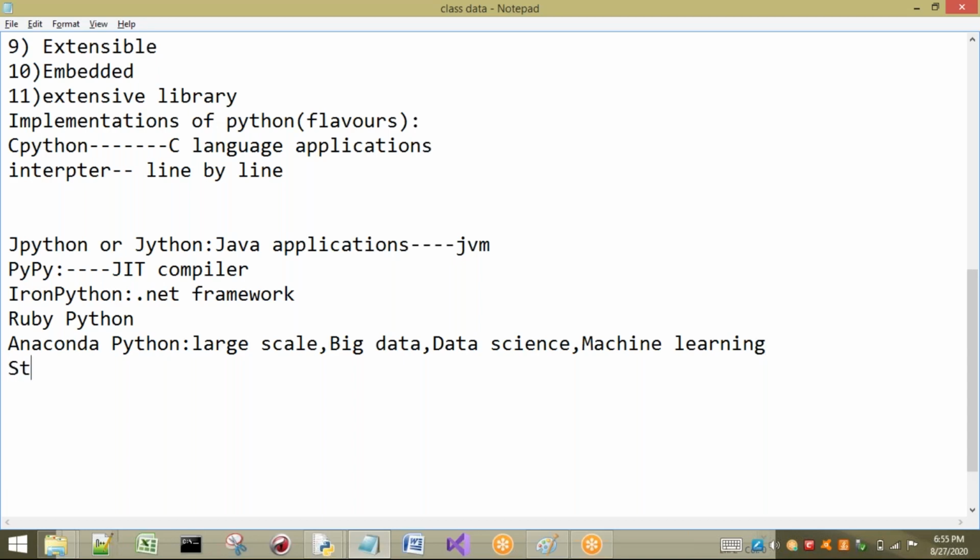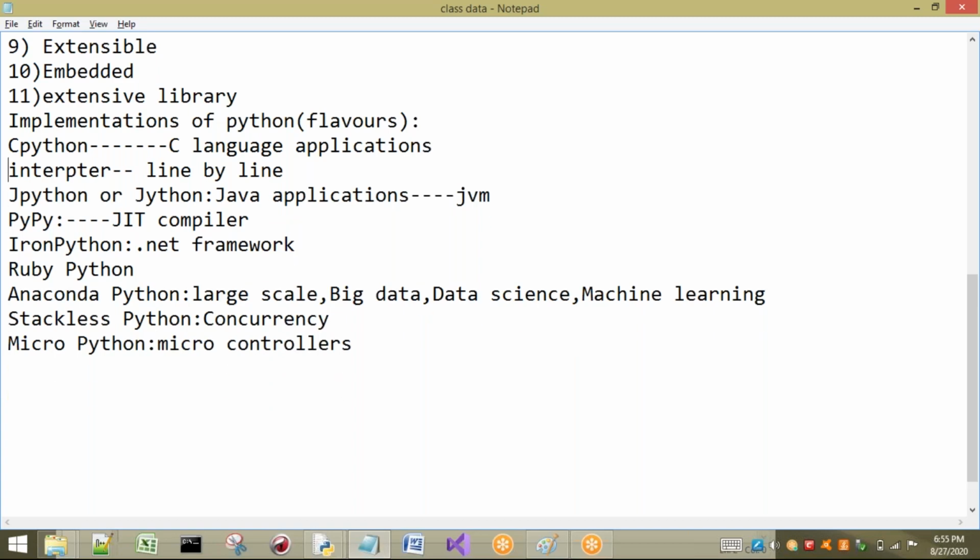In some cases we require Stackless Python. Stackless Python is for concurrency, that means multi-threading; we use Stackless Python for the multi-threading concept. Next, MicroPython is also there, for microcontrollers. There are some other versions also, but I don't want to discuss those. These are the important ones.